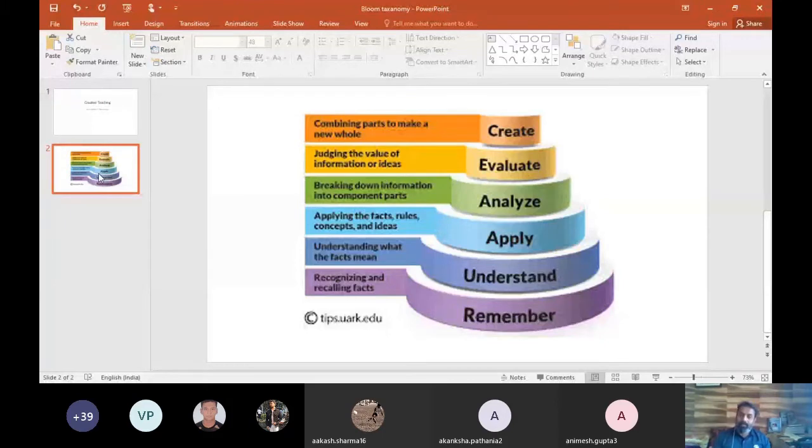Because to be creative, you need your child to be able to make judgments. To make judgments about which is good, which is bad, what is needed, what is not needed. And to make judgments about what is good, what is bad, what should be done, what should not be done, which information should be used, which information should not be used, that is evaluation ability.